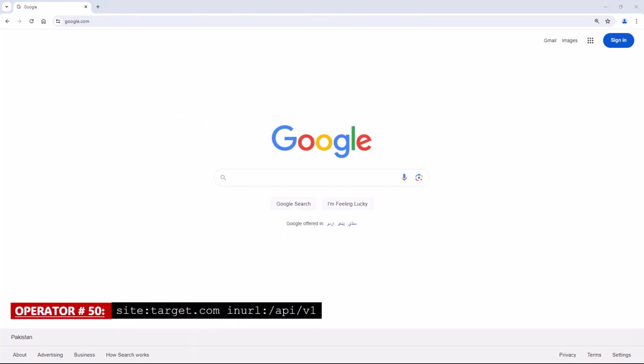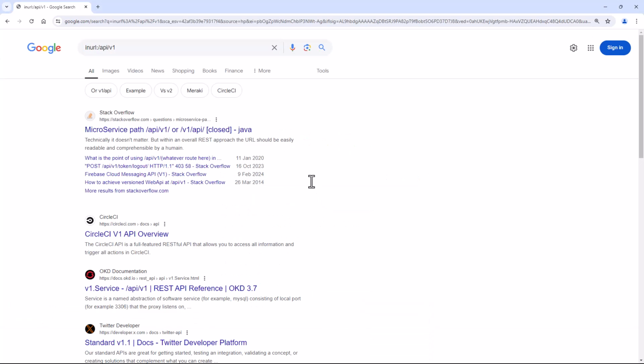Operator number 50. Site with the combination of in URL. This Google Dork will search for API version 1 endpoints on a website which may reveal information about users or provide access to sensitive functionality.